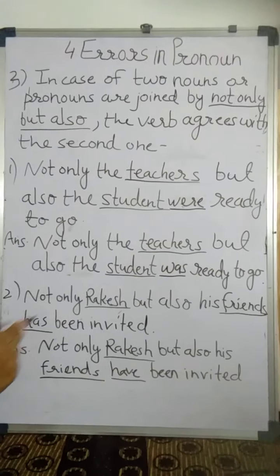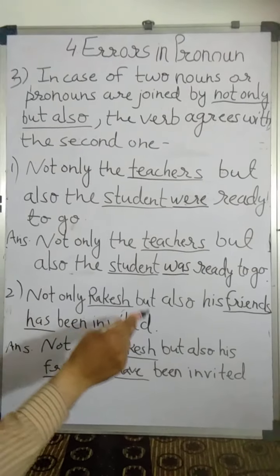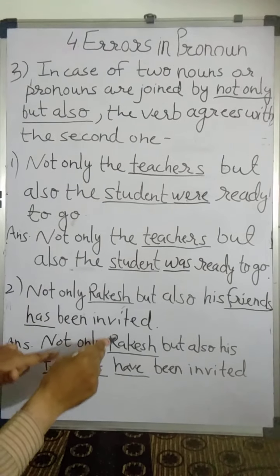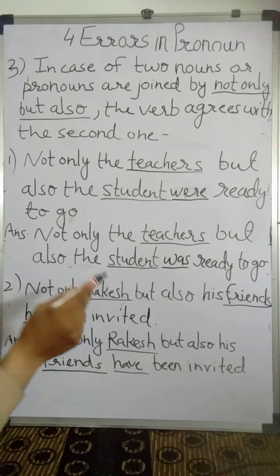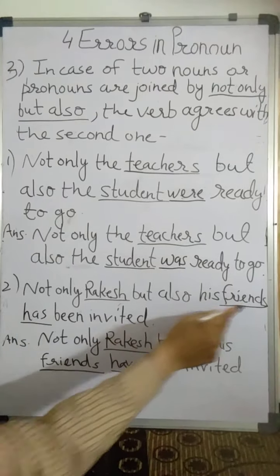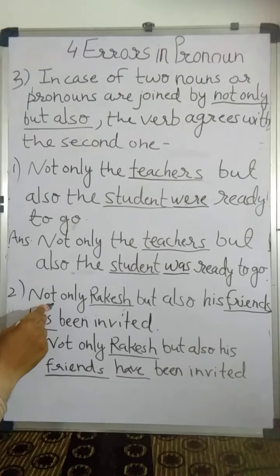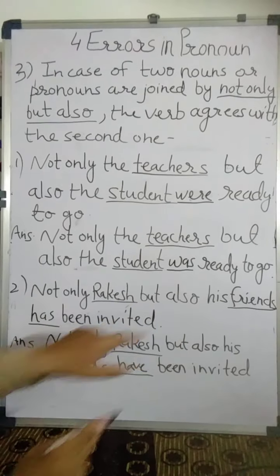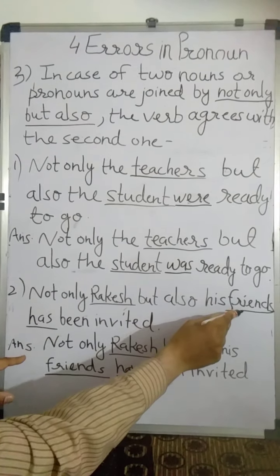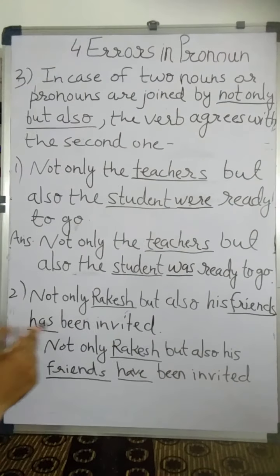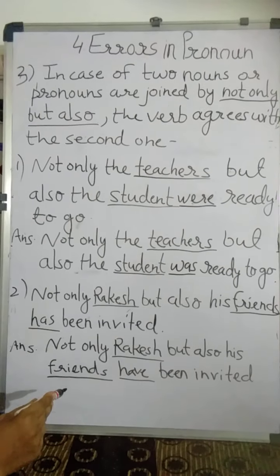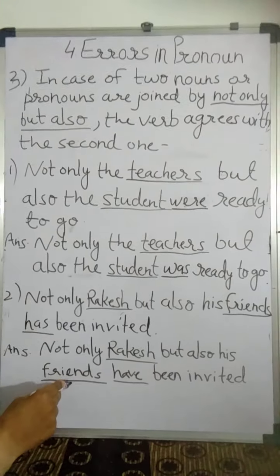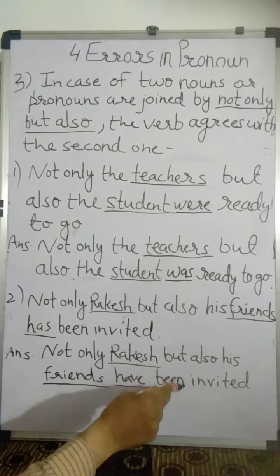Sentence number 2. Not only Rakesh but also his friends has been invited. There are two subjects, Rakesh and friends, and they are connected by not only but also. So this sentence is wrong because we give preference to the second one, friends. So has is wrong here. The correct answer is not only Rakesh but also his friends have been invited.